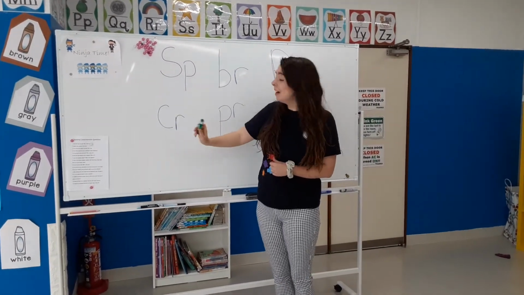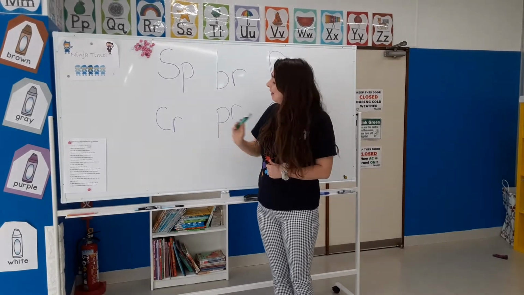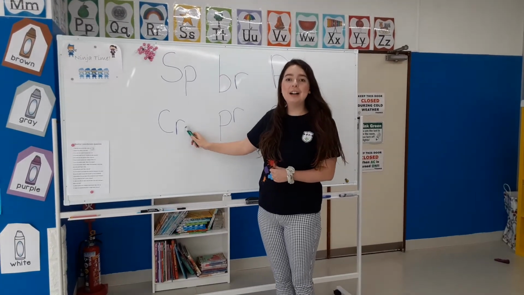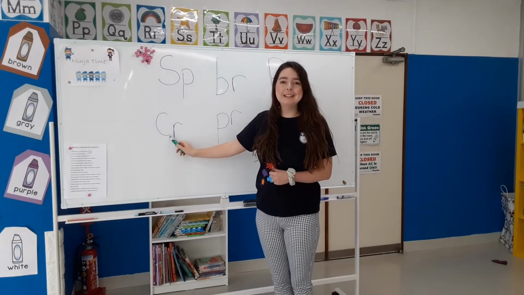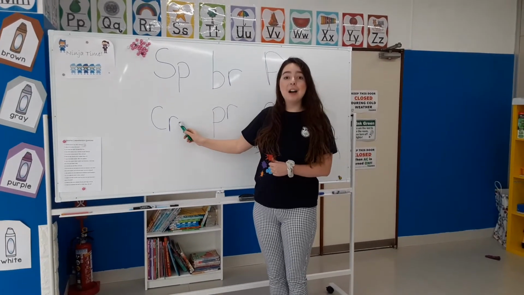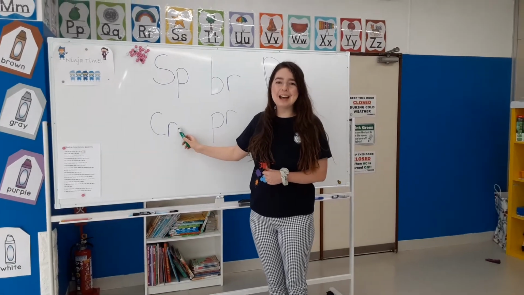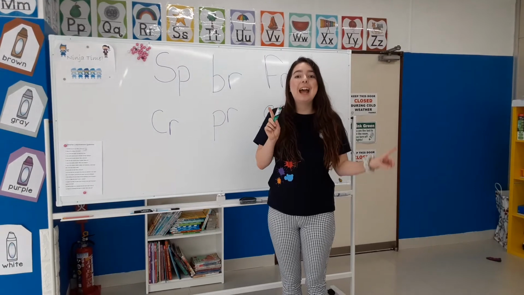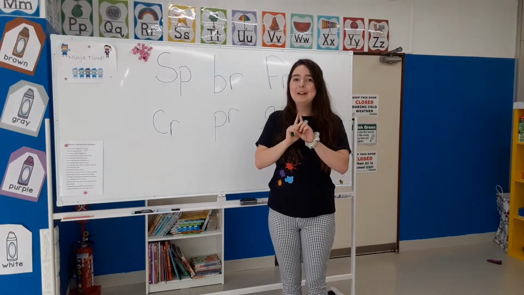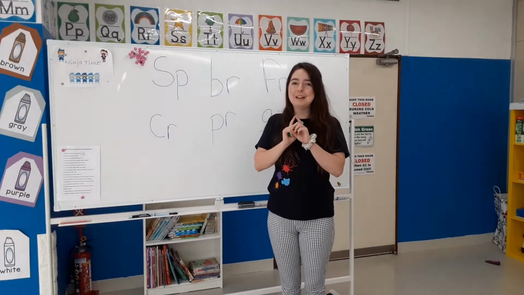So we'll do the next one. We have letter C, and our second letter is letter R. So letter C makes the K sound, and letter R makes the R sound. If we put them together, we have K and R. Together, they make the CR sound.